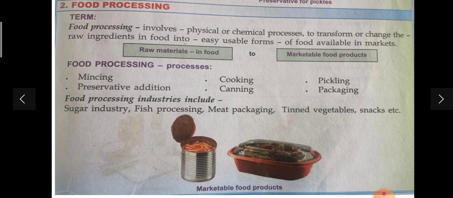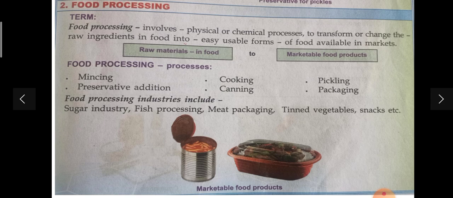Look at the bracket they provide. The simple definition: converting raw material into marketable food products is called food processing.